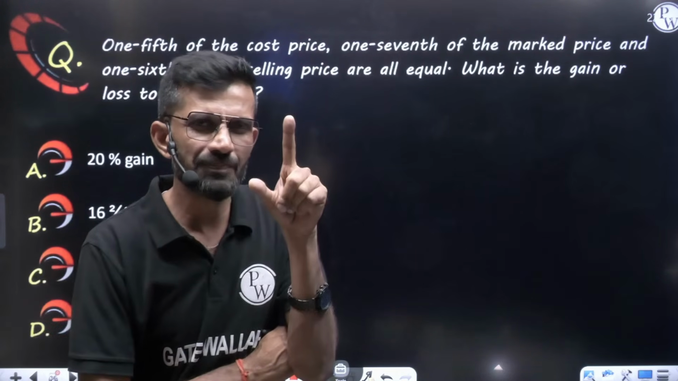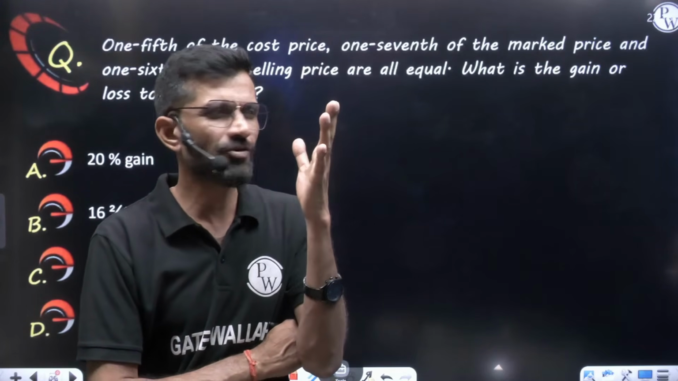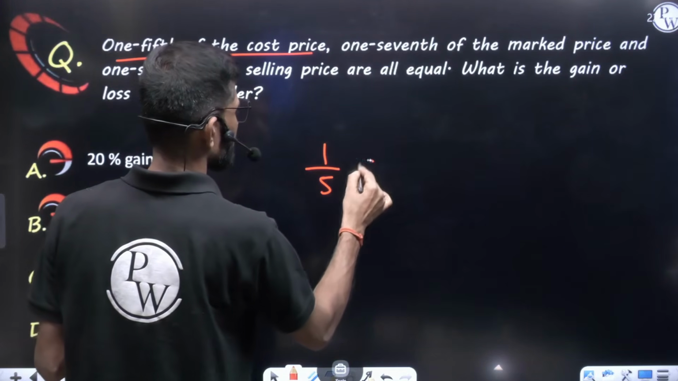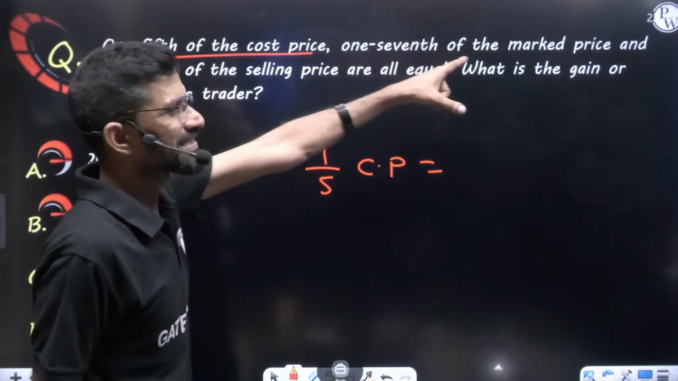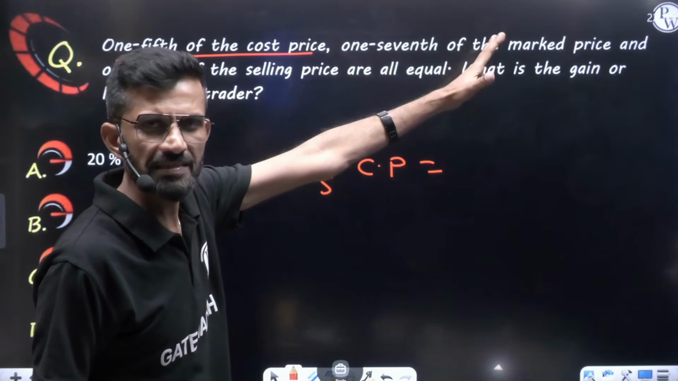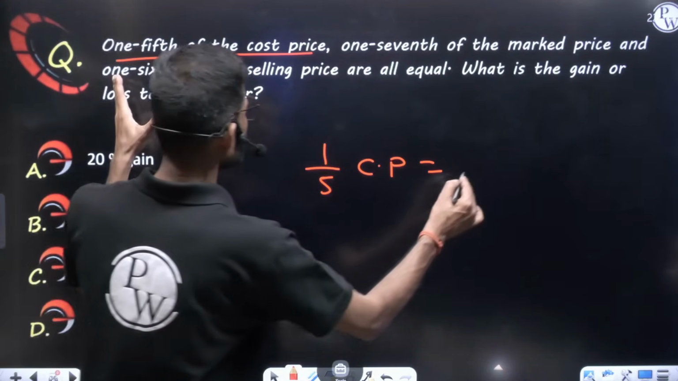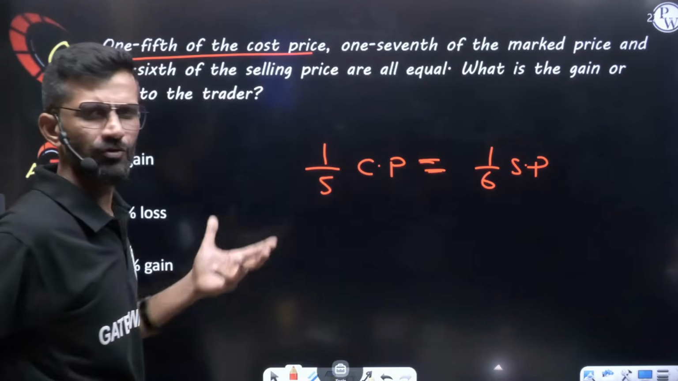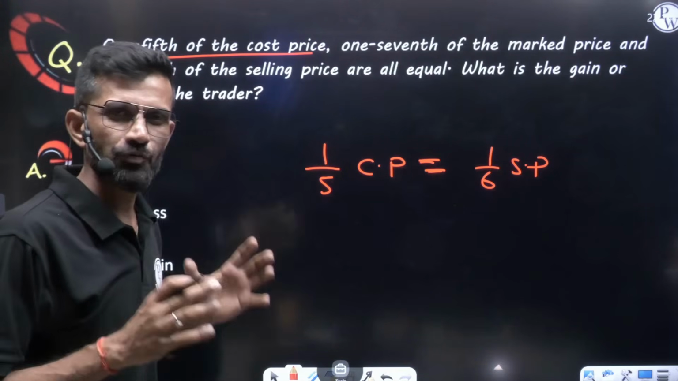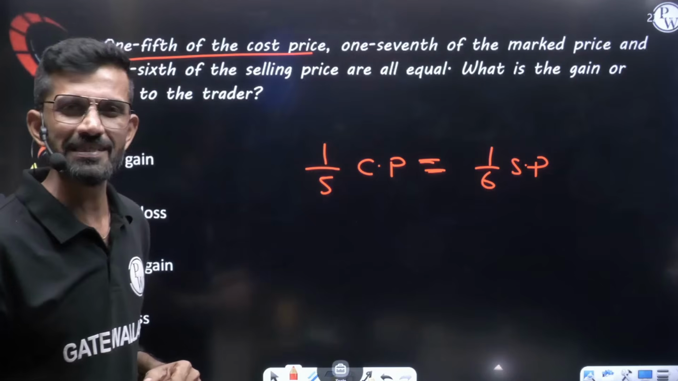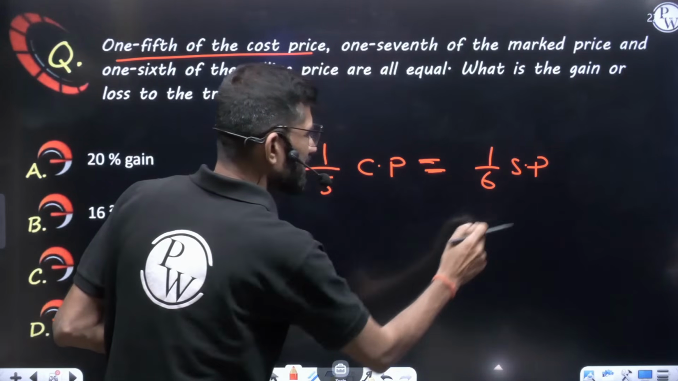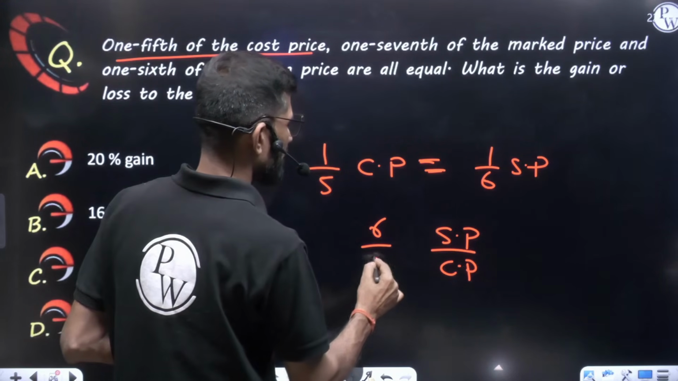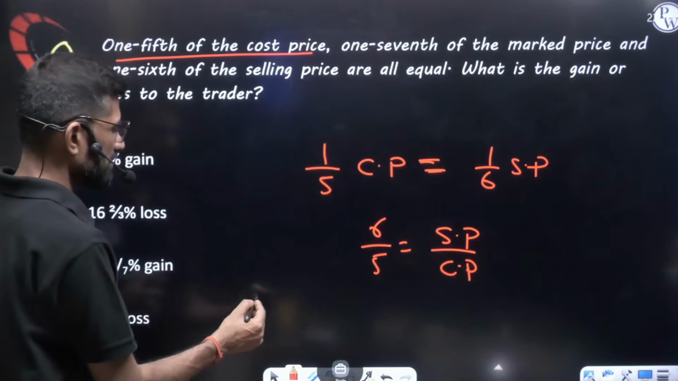So what do we require? SP we require, CP we require. Mark price is not required. Here it is clearly given that 1/5 of CP is equal to 1/7 of MP. I don't want that data, it is excessive data. And 1/6 of SP. These all are equal. I have removed the mark price because to find profit percent or loss percent, I require SP by CP. So sending CP this side and bringing this 6 this side, SP by CP is coming 6/5.